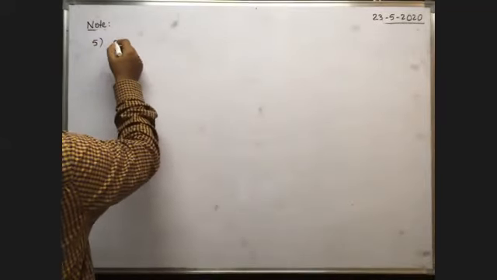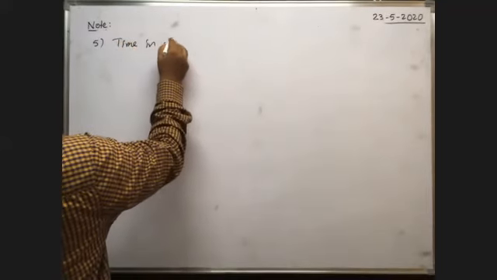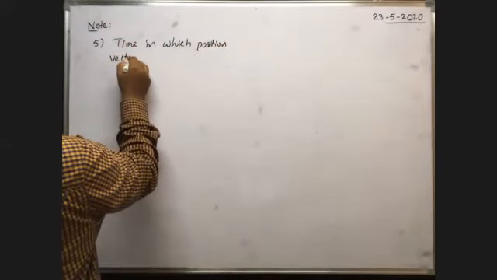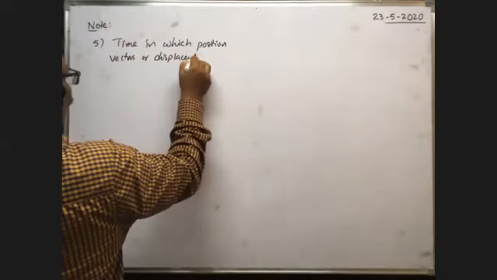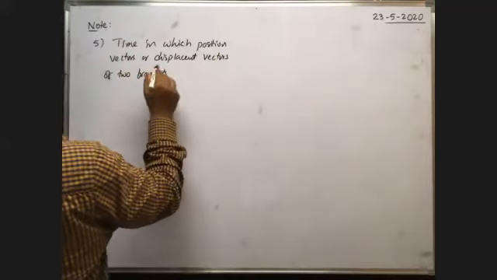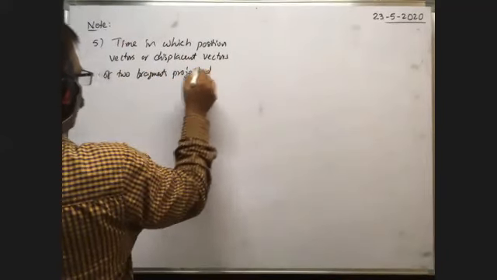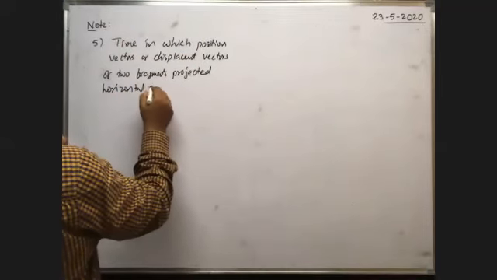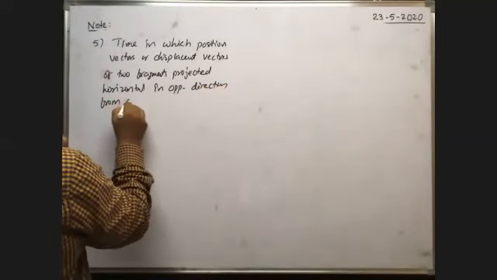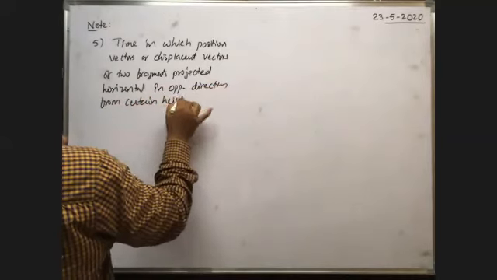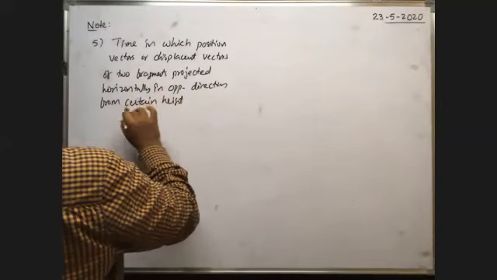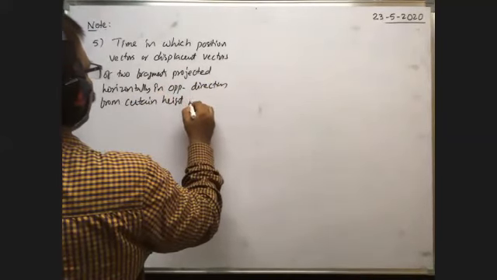Fifth one: time in which position vectors or displacement vectors of two fragments projected horizontally in opposite directions from certain height is theta.